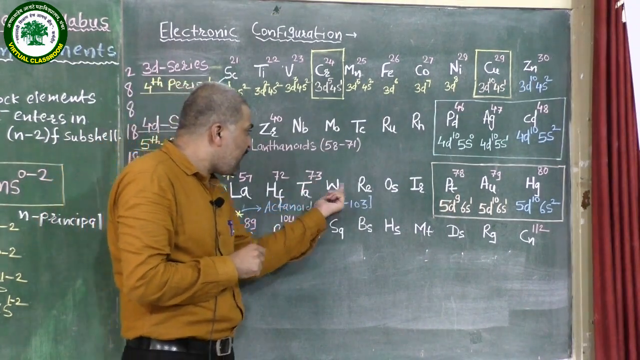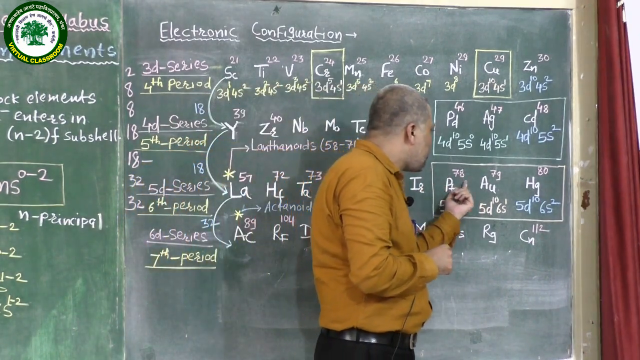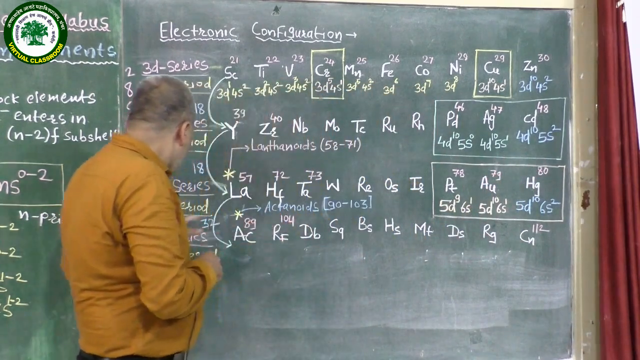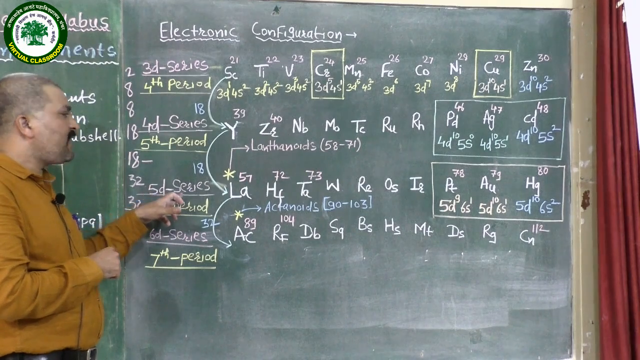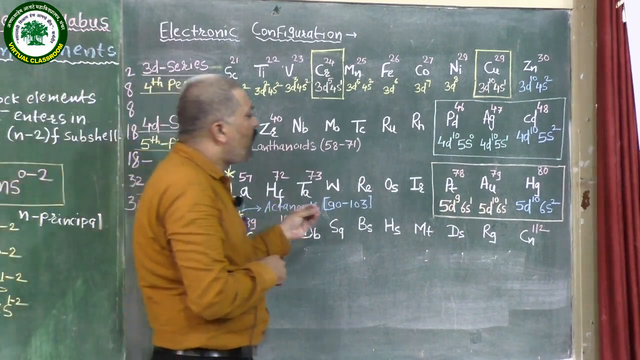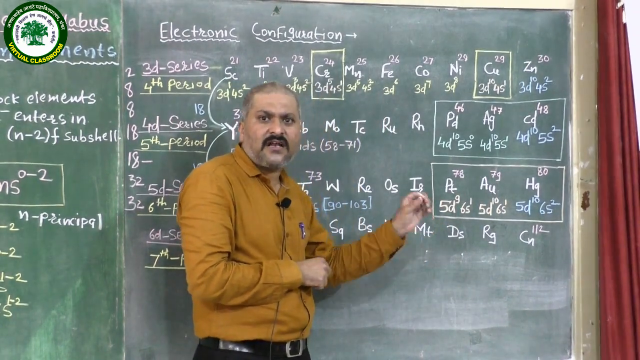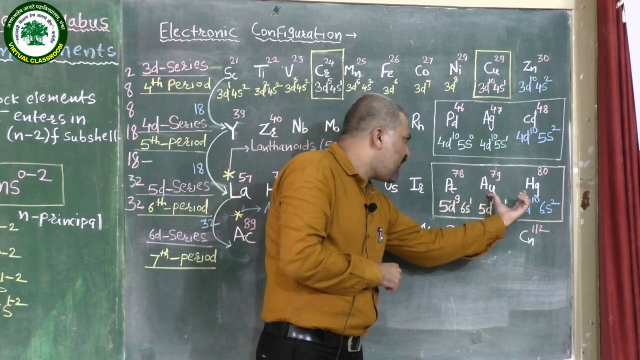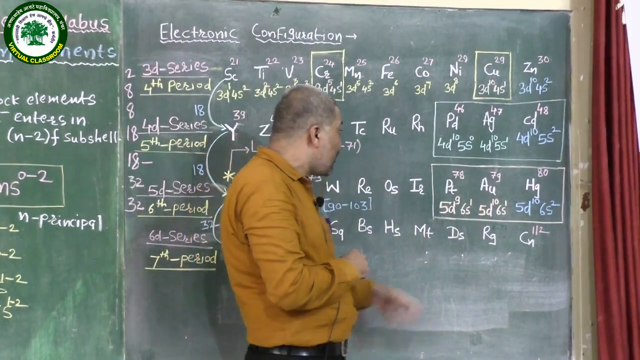Next 73, and in this way 74, 75, 76, 77, 78, 79 and 80. Throughout this 5d series, you have to remember only the last 3 elements. These last 3 elements are important. Let us see the electronic configuration of these 3 elements.